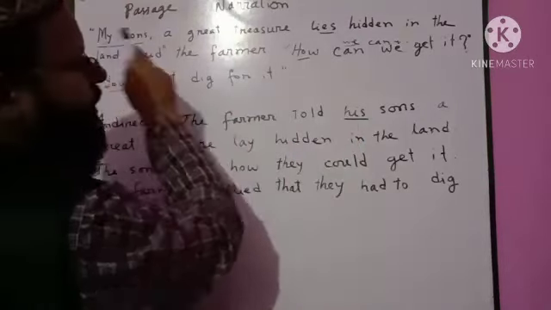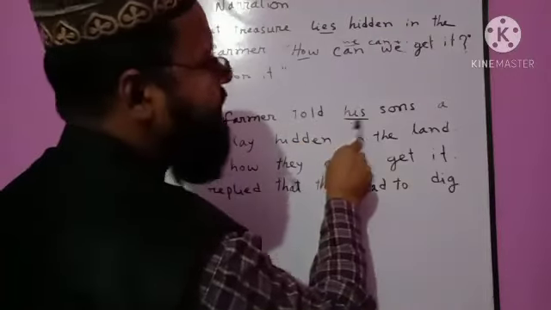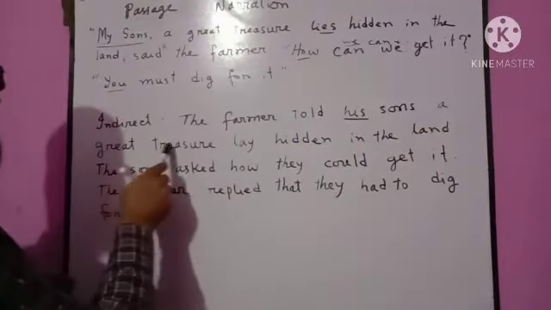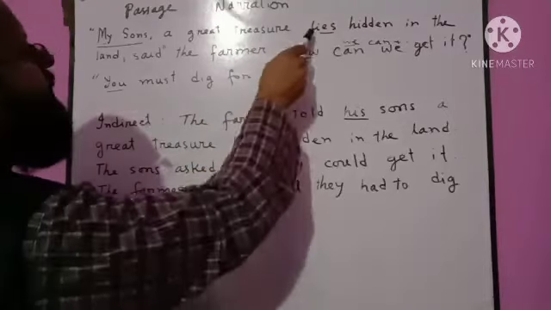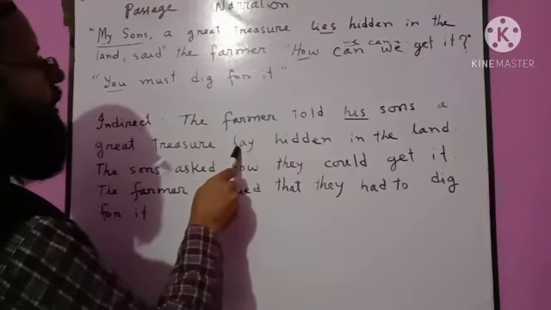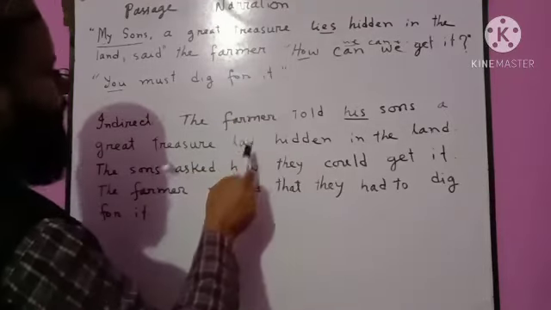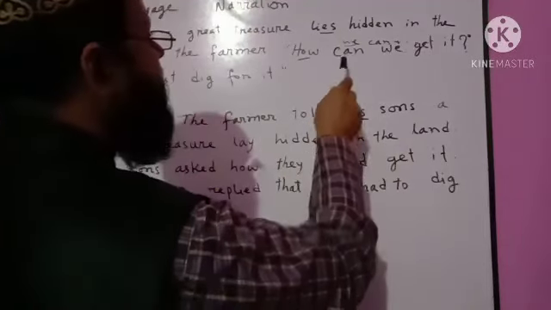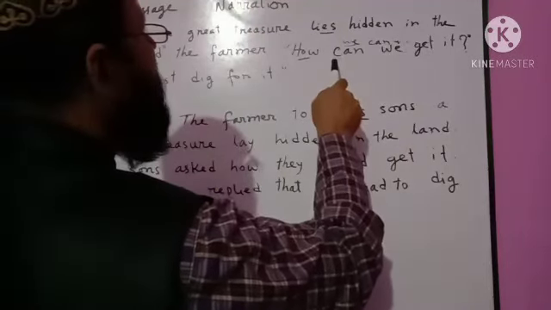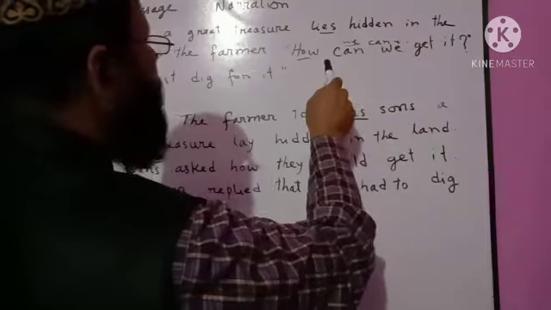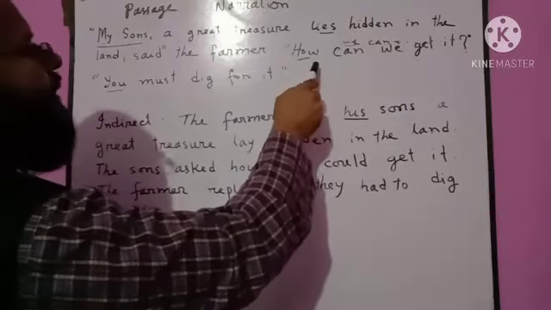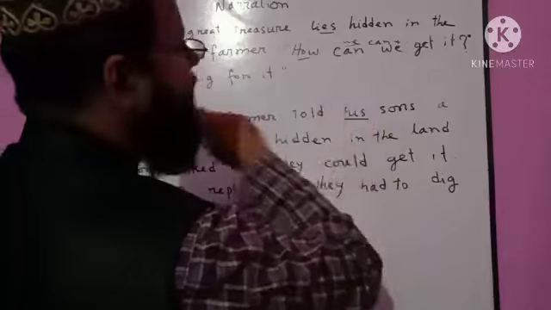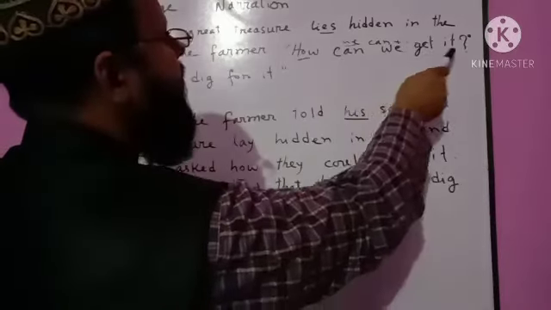The first sentence, the farmer is the speaker and the reporting verb is told, it is an assertive sentence, and the person spoken to, my sons, means the farmer's sons or his sons. A great treasure lay, present tense will be past tense. Lay, past form of lies. Lay hidden in the land. The second sentence has no speaker stated, but we can understand this question is asked by the sons. How can we get it?